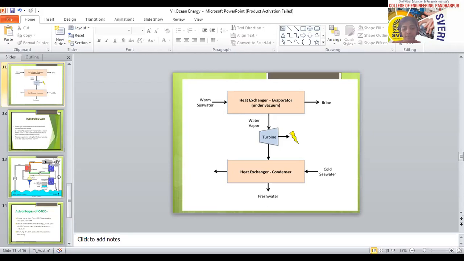Is anyone having an idea about more advantages of the OTC system, apart from these three?